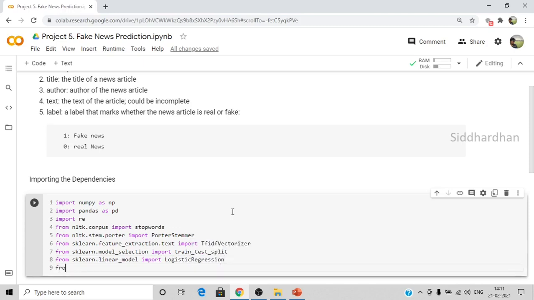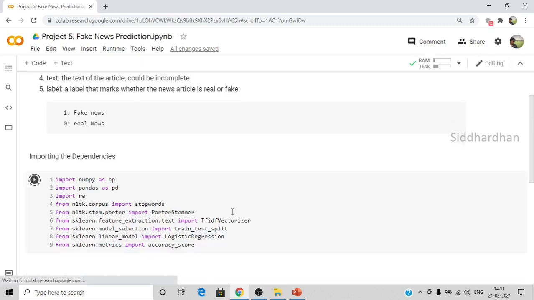Now let's import the accuracy score from sklearn.metrics import accuracy_score. Okay, so I'll run this.